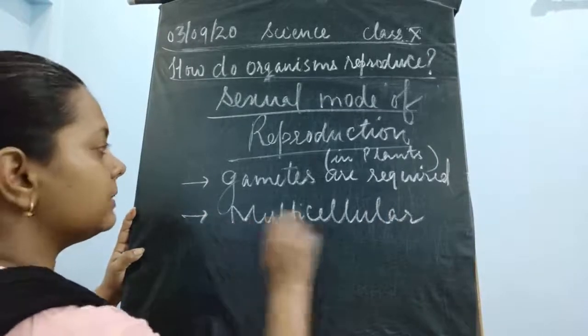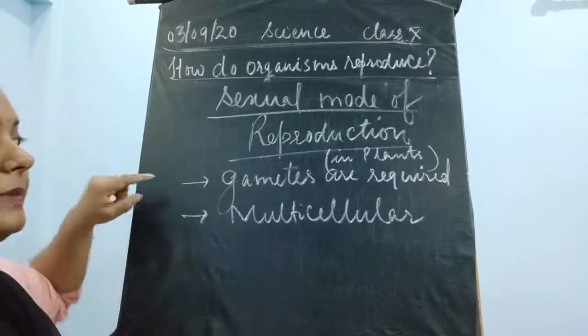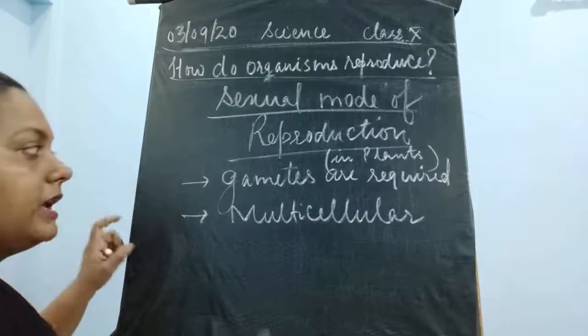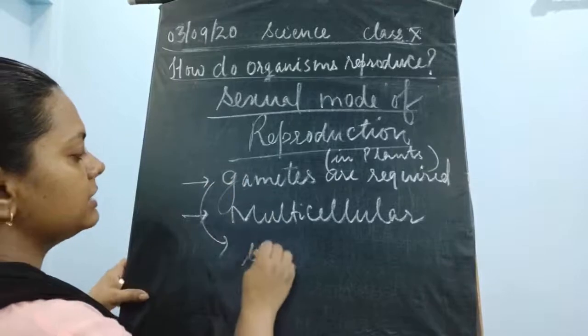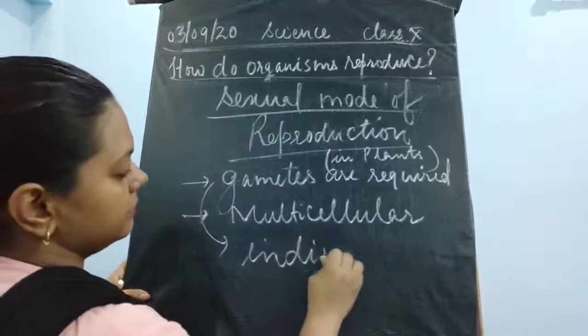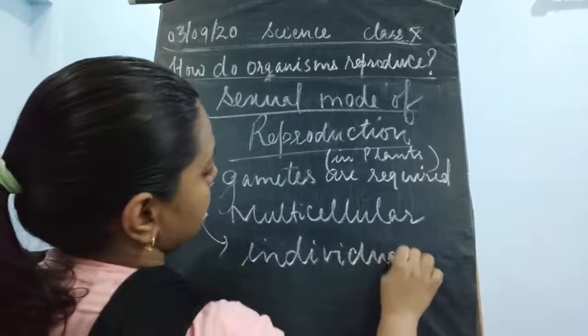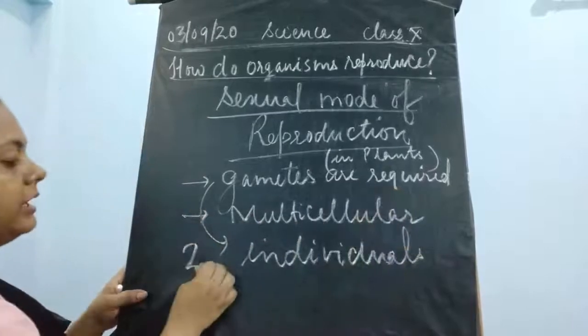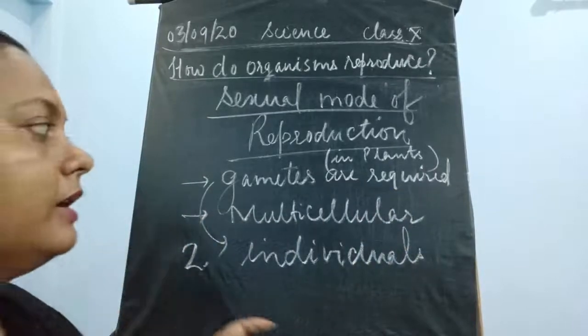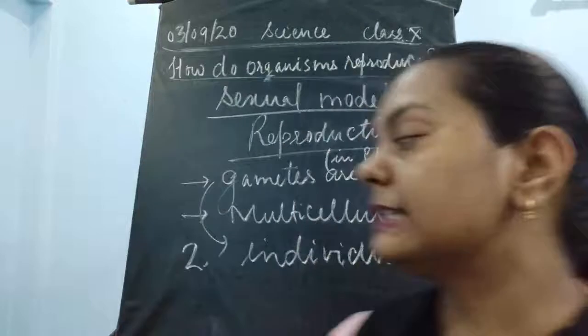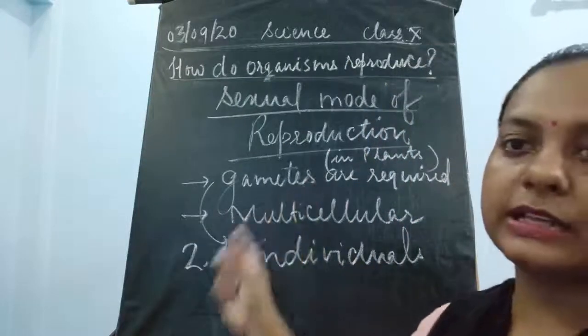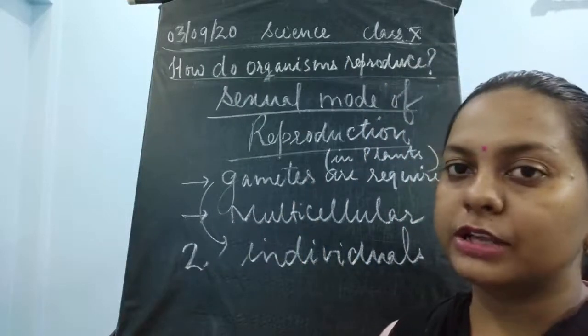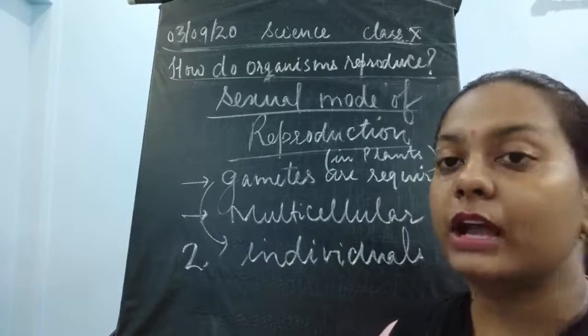Only these multicellular plants are going to produce the different types of gametes which are required. Here we can say either gametes or individuals. Two individuals are required, and they produce special cells required for the sexual mode of reproduction, known as gametes.